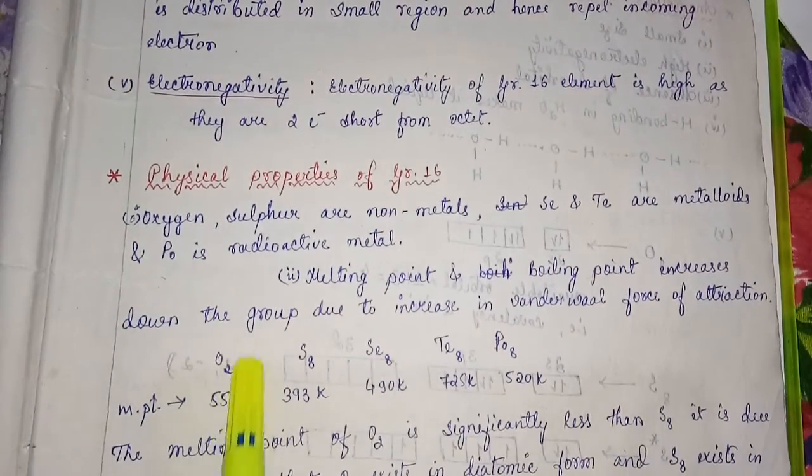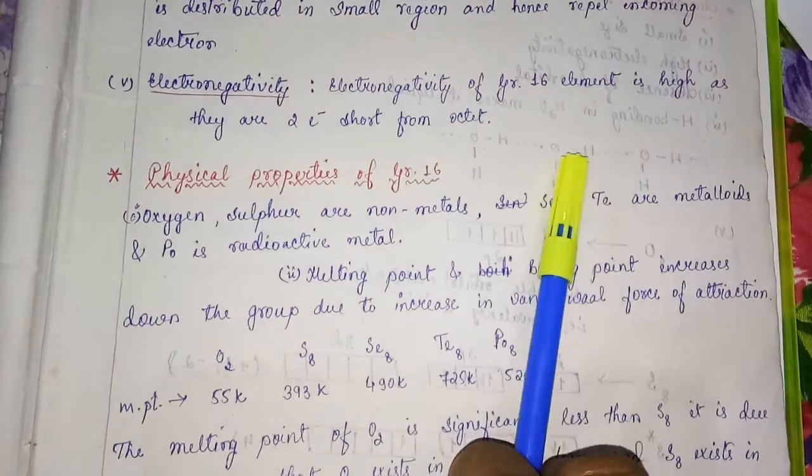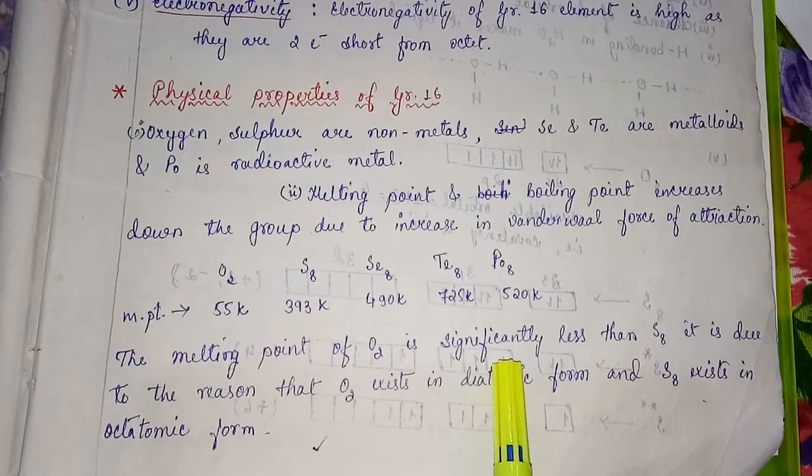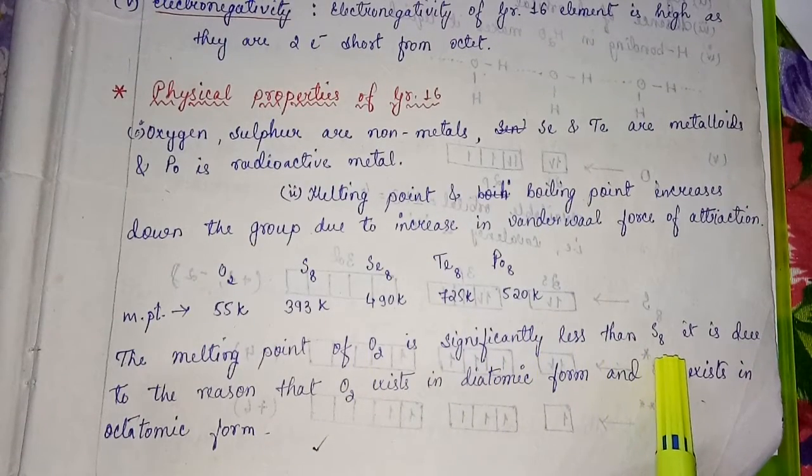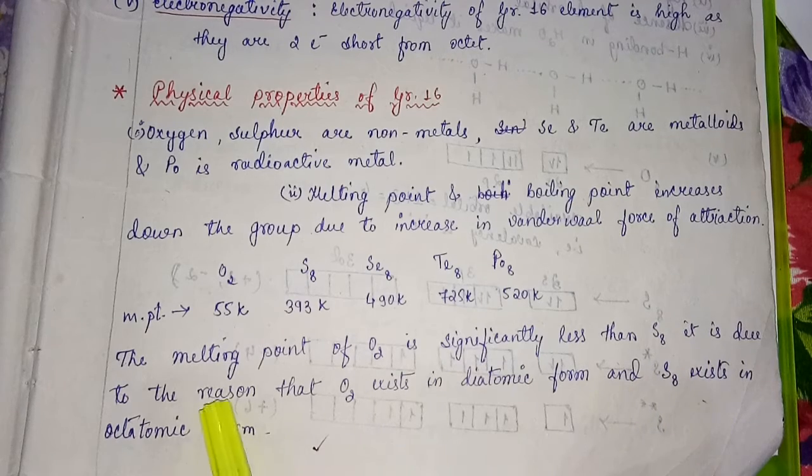You see the melting point of oxygen is 55, whereas sulfur is 393. So there is a large gap. Why is this so? Because oxygen is diatomic, only 2 atoms, and sulfur has a polymeric structure. Since it has more atoms, it is heavier and its melting point is high. The melting point of O2 is significantly less than that of sulfur because O2 exists in diatomic form and sulfur exists in the octatomic form. So this is the reason.